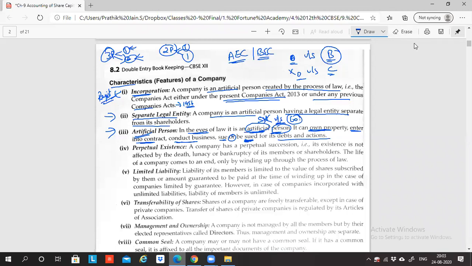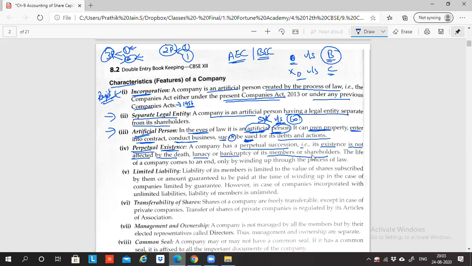Yes, sir. Now understand perpetual succession or perpetual existence. A company has a perpetual succession. That is, its existence is not affected by the death or lunacy or bankruptcy of its members or shareholders. So if a member or a shareholder or the owner dies, the company will not come to an end. If the member or a shareholder becomes mad, lunacy means somebody is becoming mad, that will not lead to closure of the company.